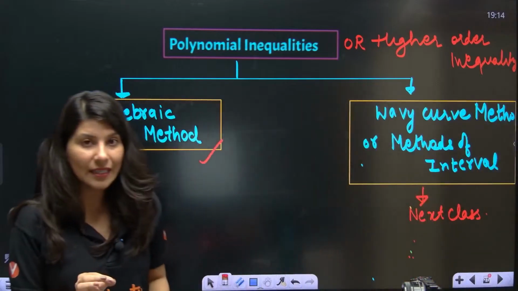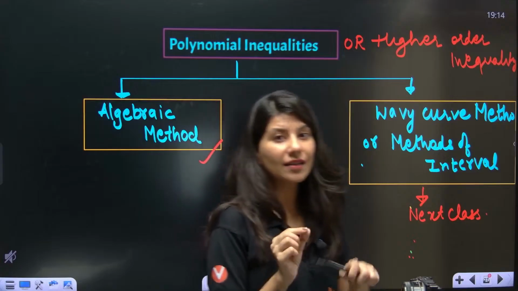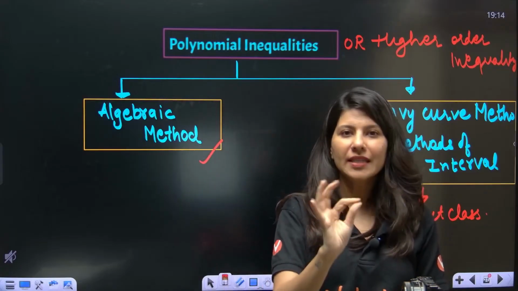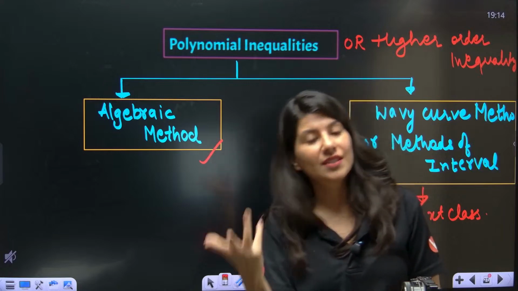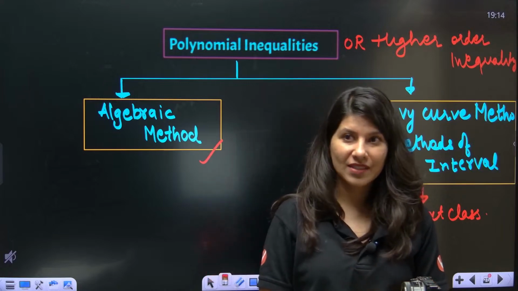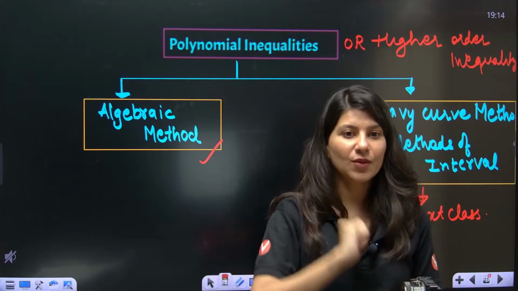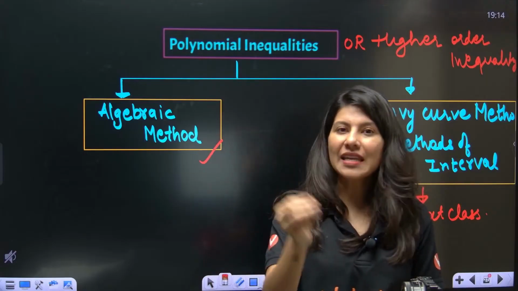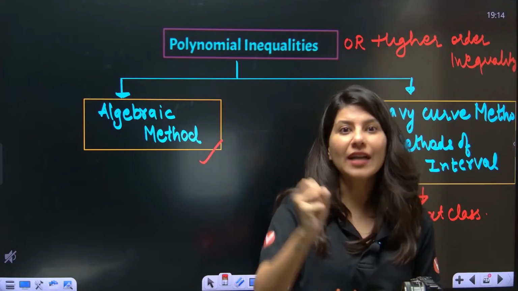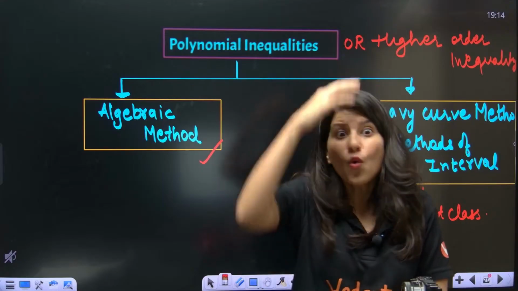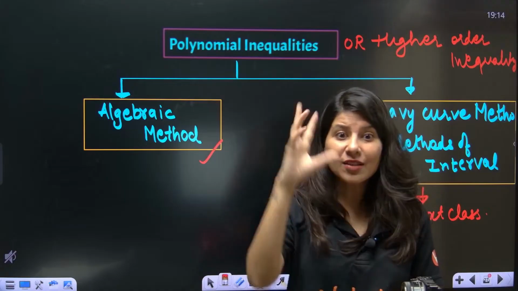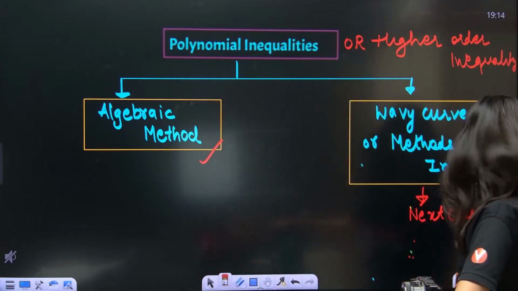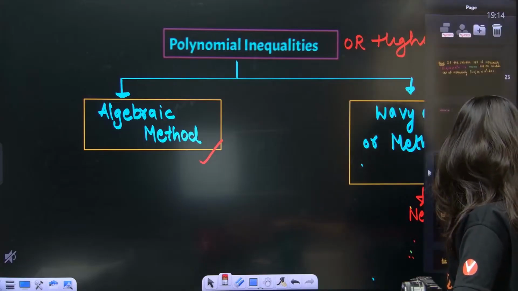That is one thing. And along with that, we are going to study some amazing don'ts of inequality. Some amazing traps of inequality. Traps means things where JEE Main and Advanced is likely to get you stuck. That, oh, this mistake, that mistake kind of a thing. And your mind will be blown today. Trust me. So let's talk about the algebraic method.